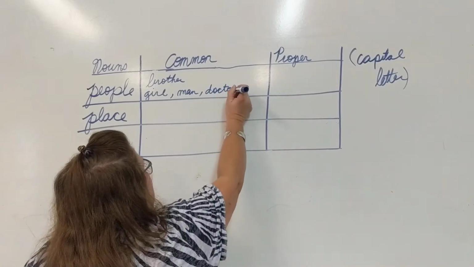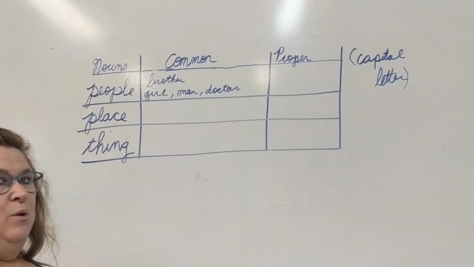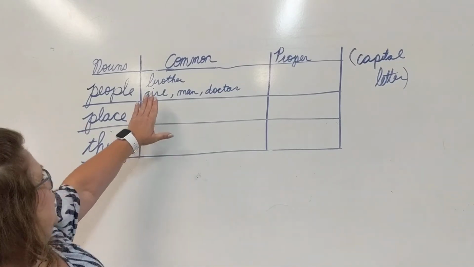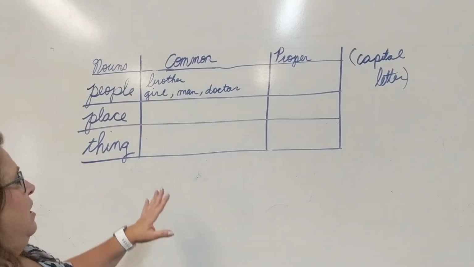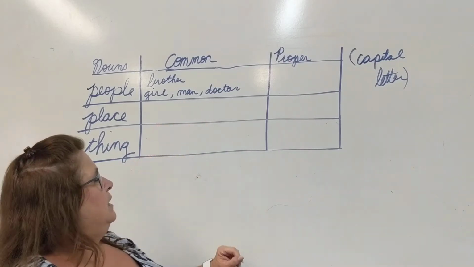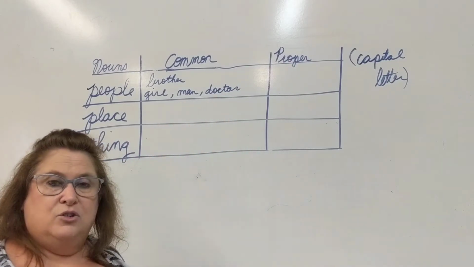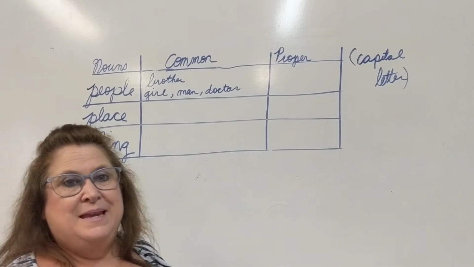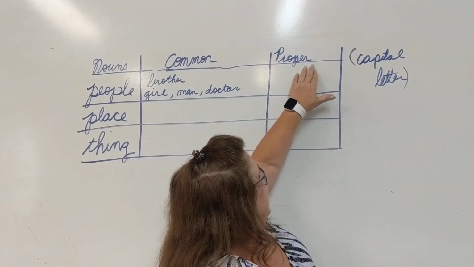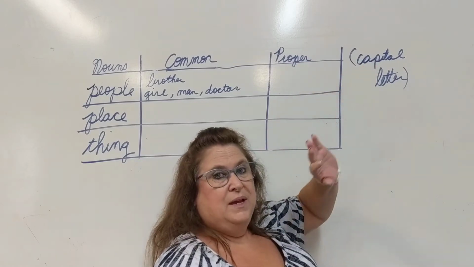They're just common nouns. But when we give them a name, when we talk about a particular brother, or a particular girl, or a particular man, or a particular doctor, when we give them a name, they become proper nouns, and that proper noun must begin with a capital letter.